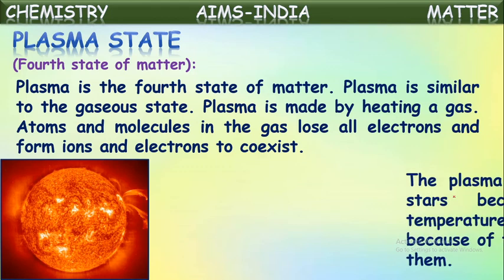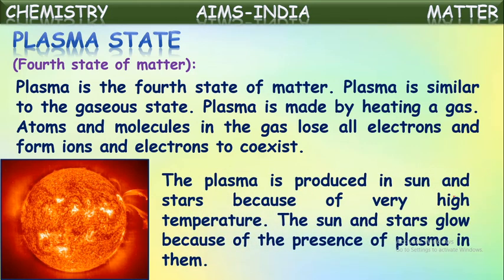See here, one familiar example where plasma exists is the sun. Plasma is produced in the sun and stars because of very high temperature. There in the sun and stars, there is continuously very high temperature.